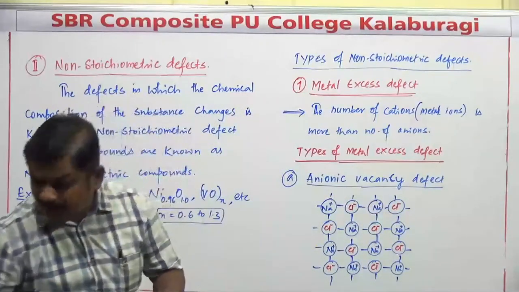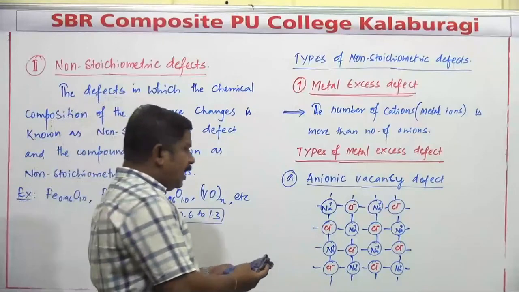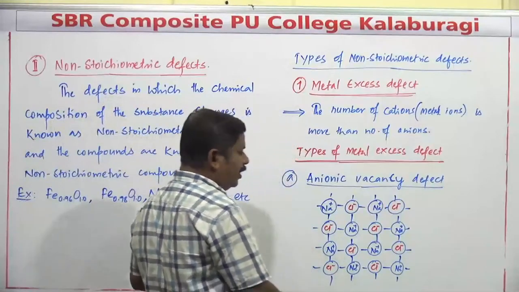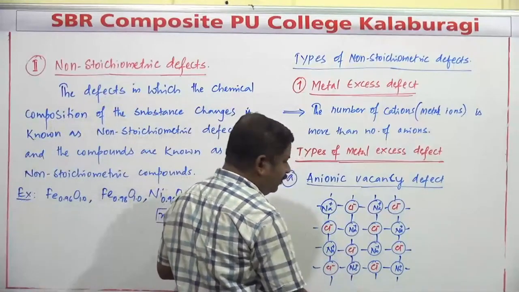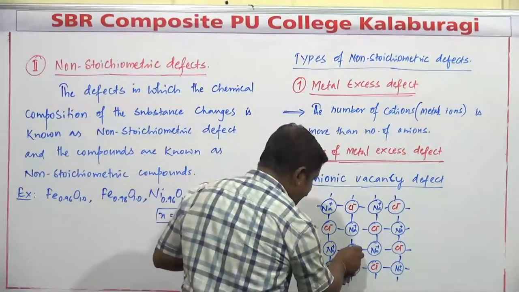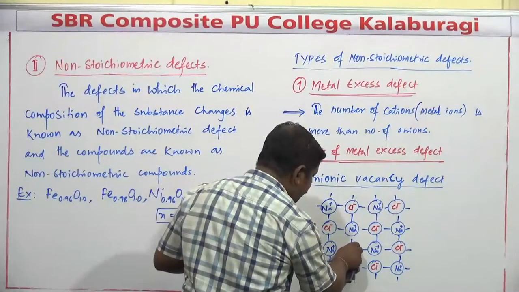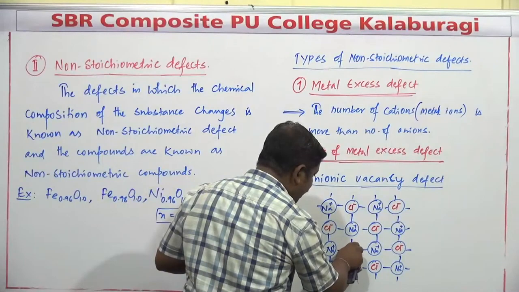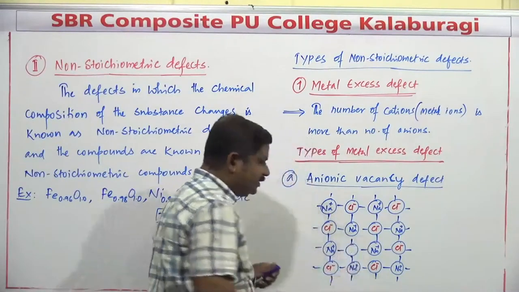Whenever the sodium chloride substance is heated, what happens? One of the chloride ions is going to be missing from its position. So this particular Cl- is going to be completely evaporated. It is going to be missing from its corresponding lattice site.